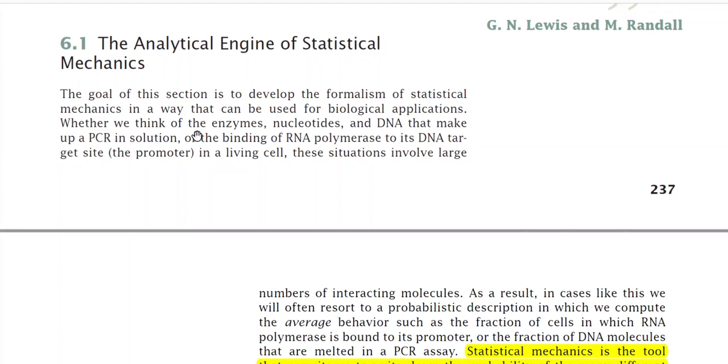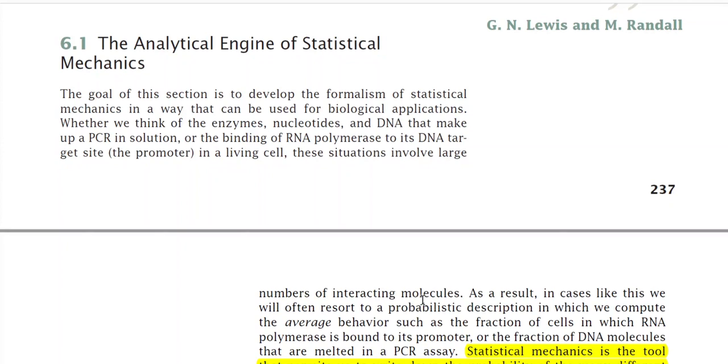Whether we think of the enzymes, nucleotides and DNA that make up a PCR in solution, or the binding of RNA polymerase to its DNA target site in a living cell, these situations involve large numbers of interacting molecules. In one of my earlier lectures I discussed transcription, translation and replication.